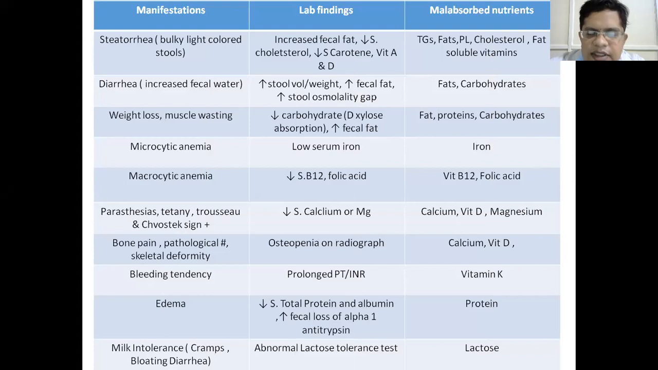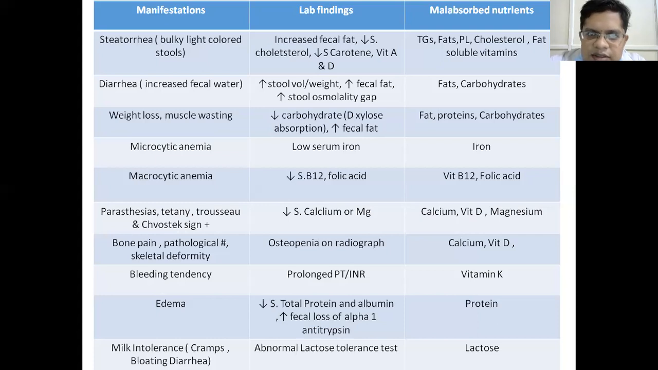So there may be steatorrhea. Steatorrhea is bulky, light-colored, fat-laden stools because there is decreased absorption of fat. The stool is fatty, bulky, and light-colored.